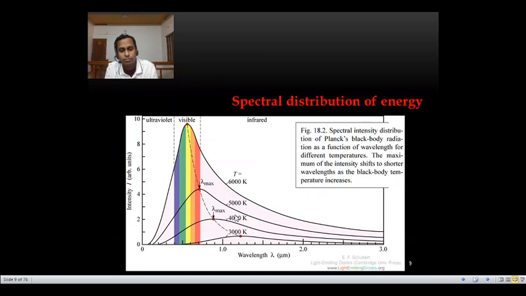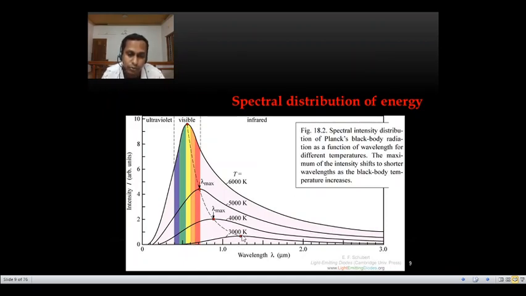Second, from analyzing this graph we can find that as the wavelength increases, the intensity increases to a maximum value and after that decreases. For a particular temperature, the intensity is maximum for a particular wavelength.